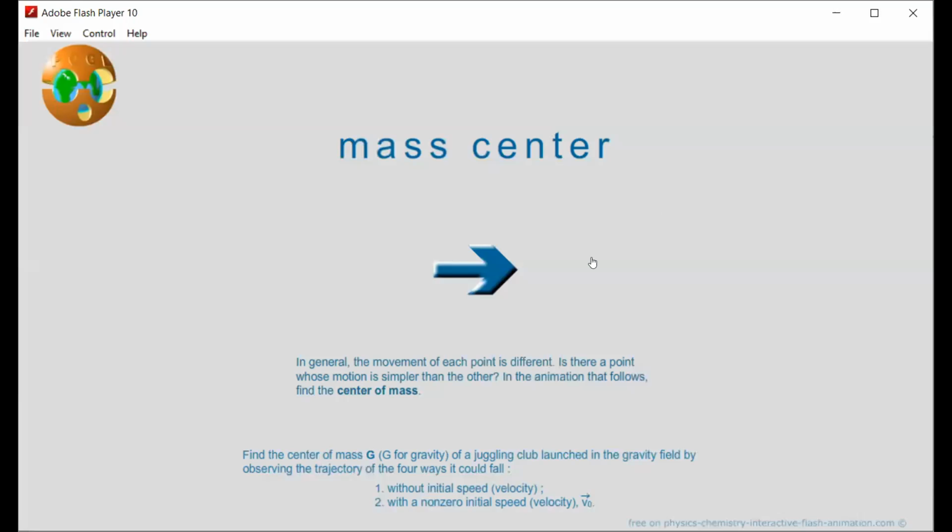Here we discuss the topic center of mass. Before going to the theoretical details, first we analyze the motion of a juggling club.